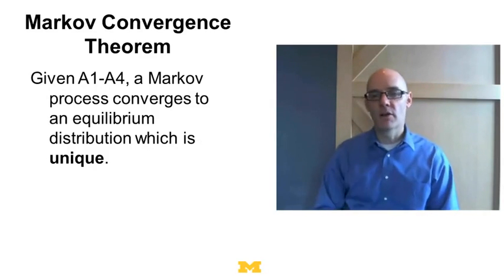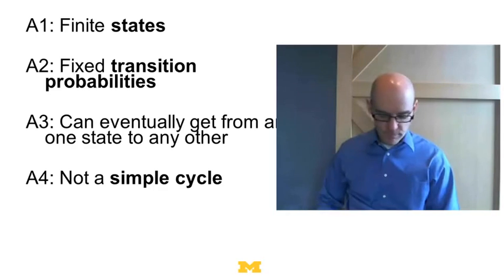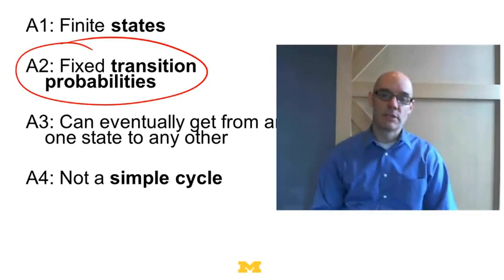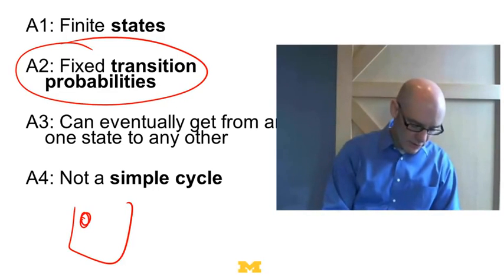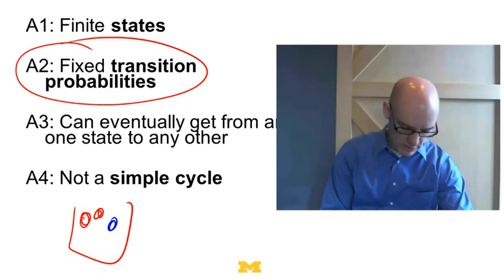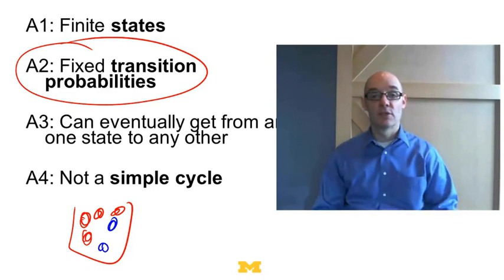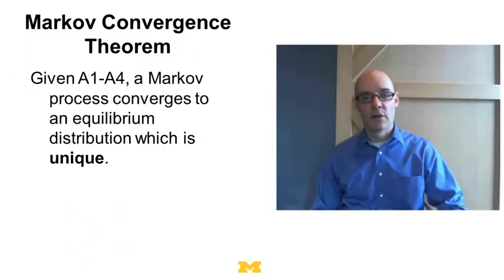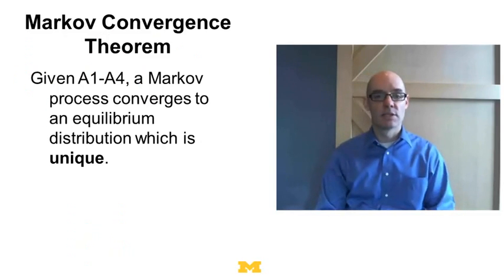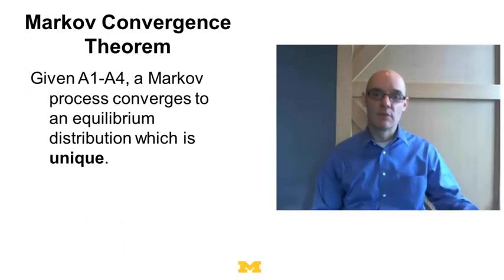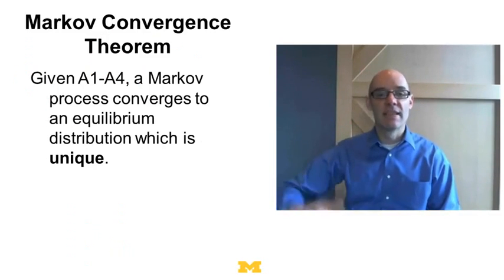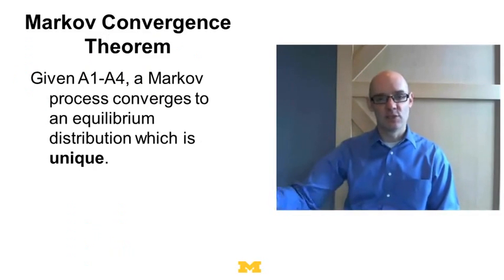So why aren't Markov processes path dependent? Well, here's why: this assumption right here, fixed transition probabilities. Remember in our urn model, we've got red and blue balls in here, and as we pick more red balls, we start adding more red balls. So the transition probabilities changed. It's those fixed transition probabilities that are really underpinning why the Markov process goes to a unique, even though it's a stochastic, equilibrium, because we're not changing the probabilities. The history of events doesn't change the probabilities.